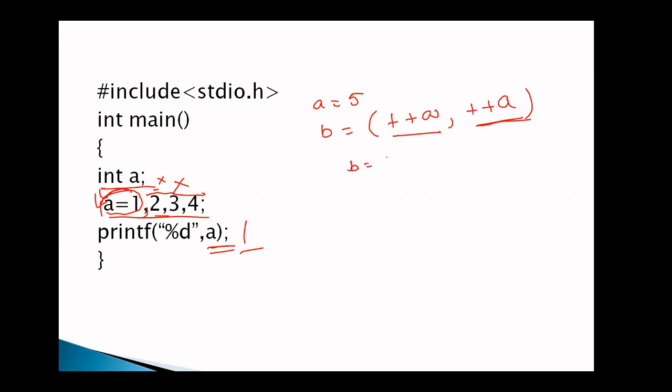So the b value is 7, not 6. Compulsorily we move from left to right inside the parentheses, assign the first value, then the second value, then the third value, and so on until the closing parenthesis occurs. You got it?